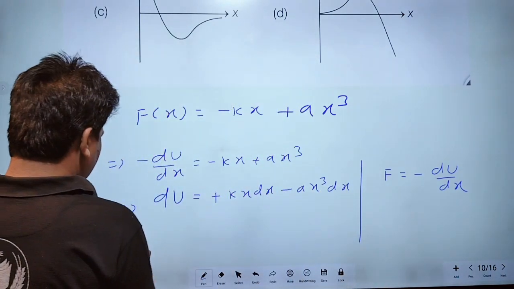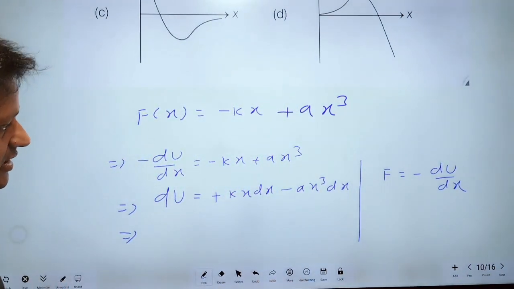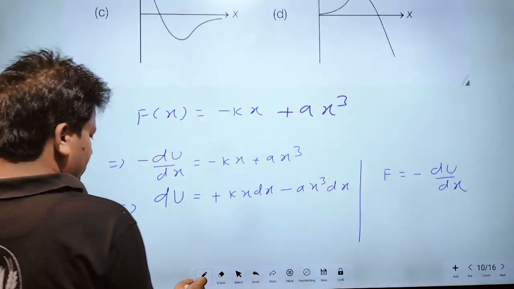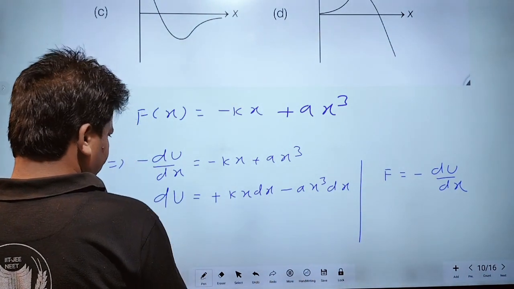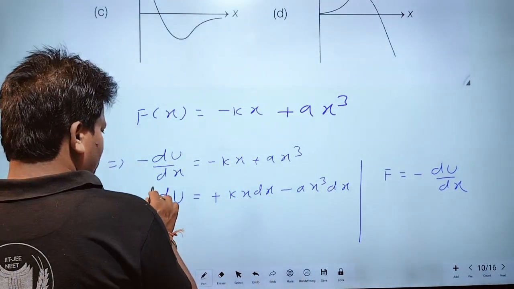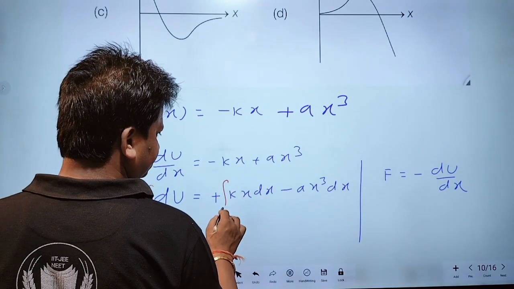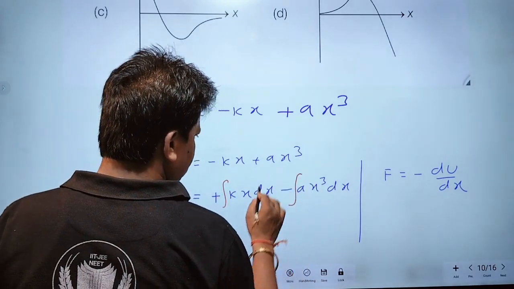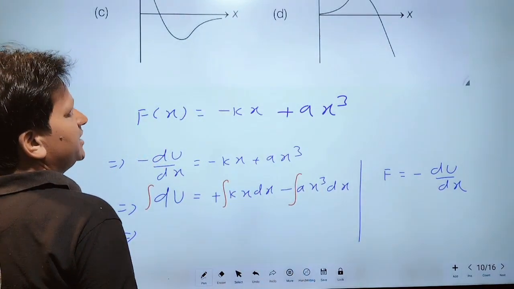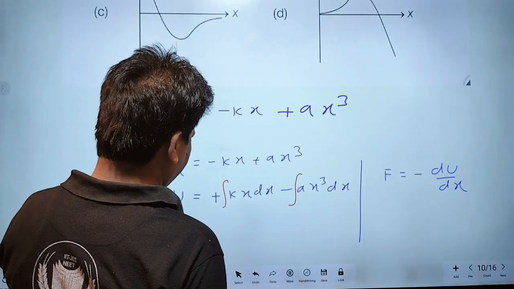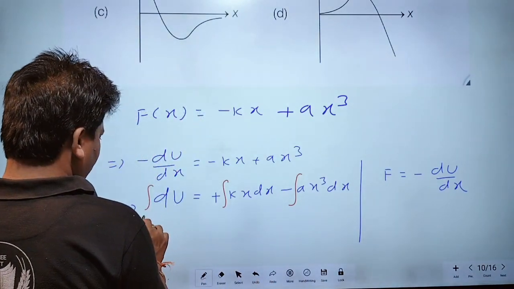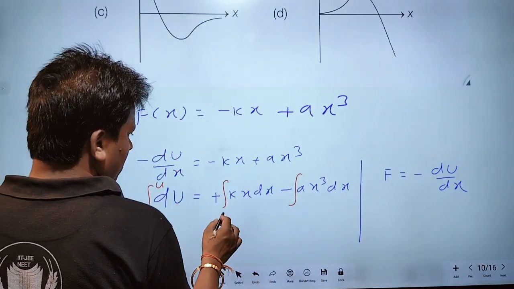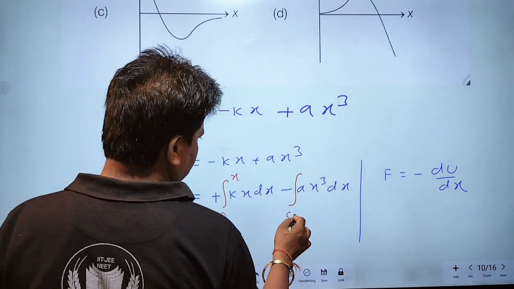Now we integrate both sides. The limits will be 0 to U and 0 to x.